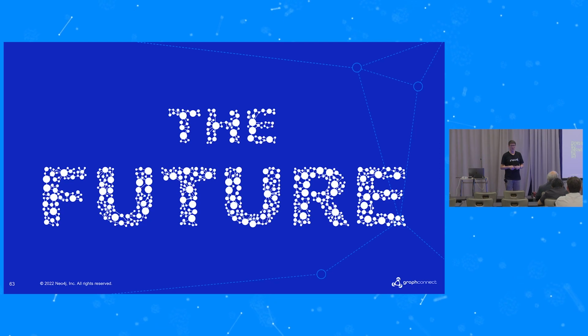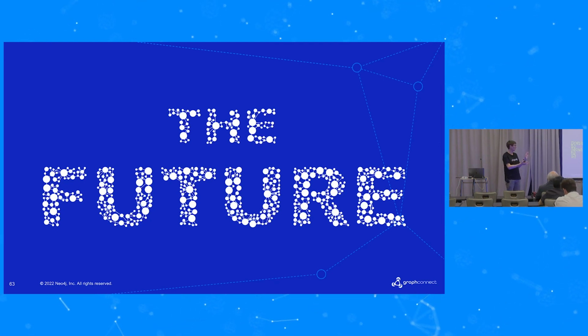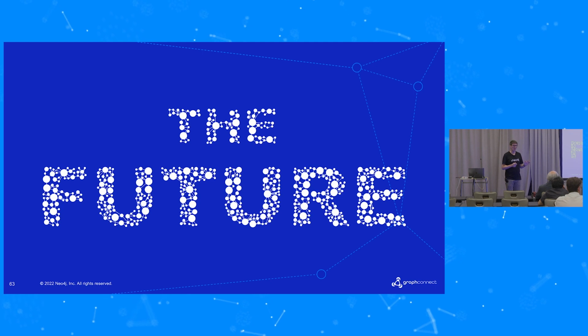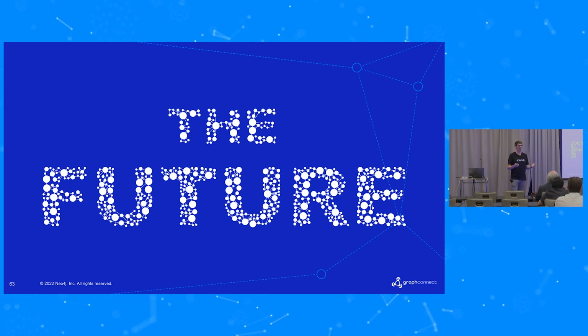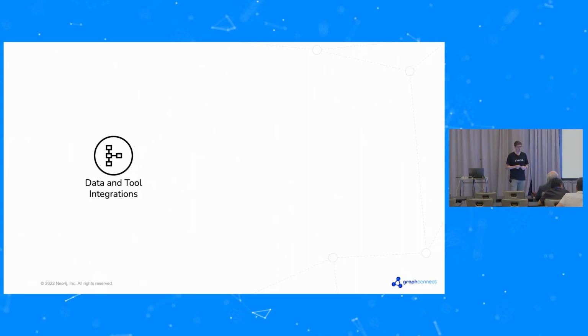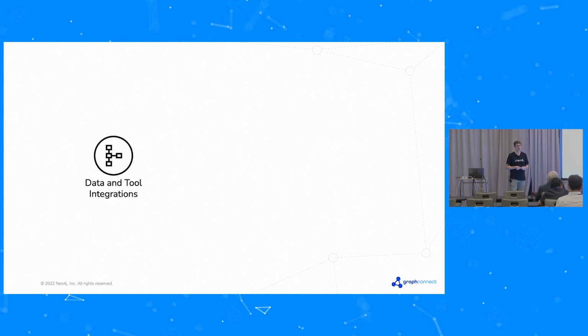Okay, so that was all the process stuff. So it's time to have a glimpse into the future, which obviously looks like a graph. There we go. A lot of this is roadmap stuff, and I'm not going to talk in detail about roadmap features at all. That's not the thing for this talk. But I'm sure you see that there's lots of data and tool integration. That's what I call it.